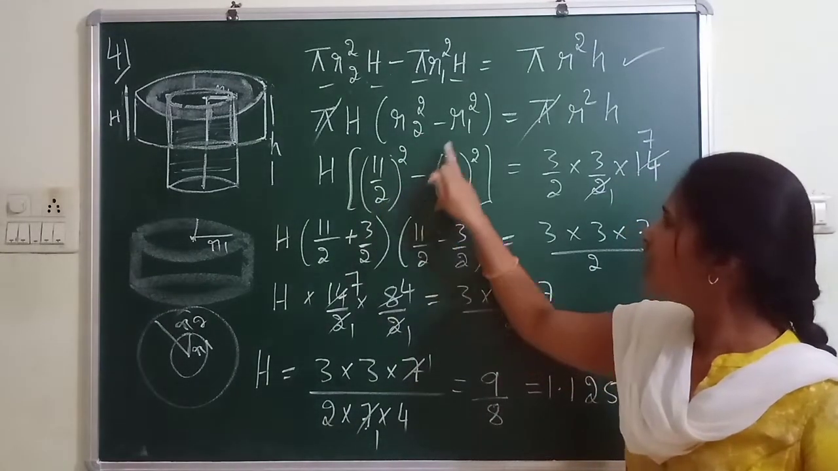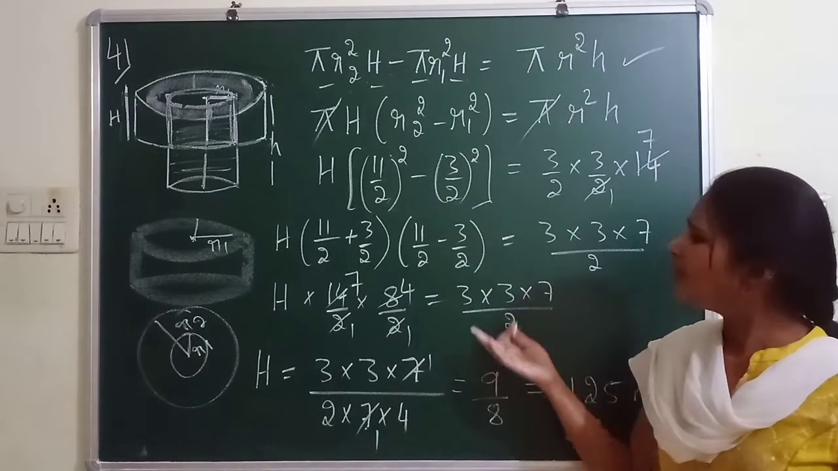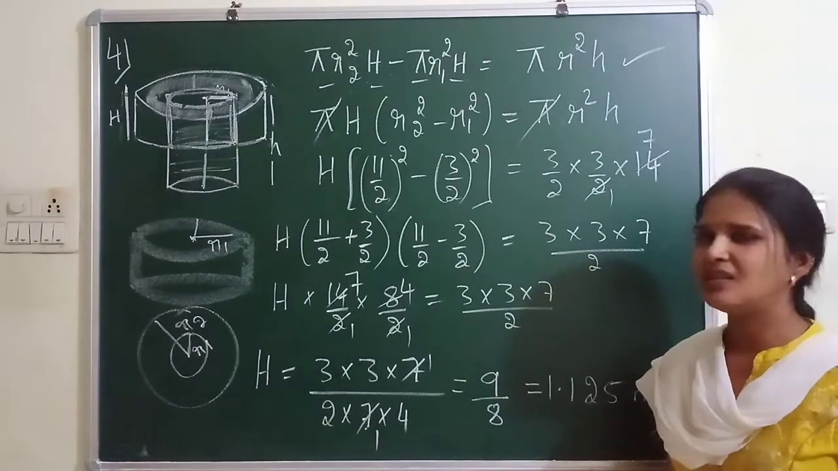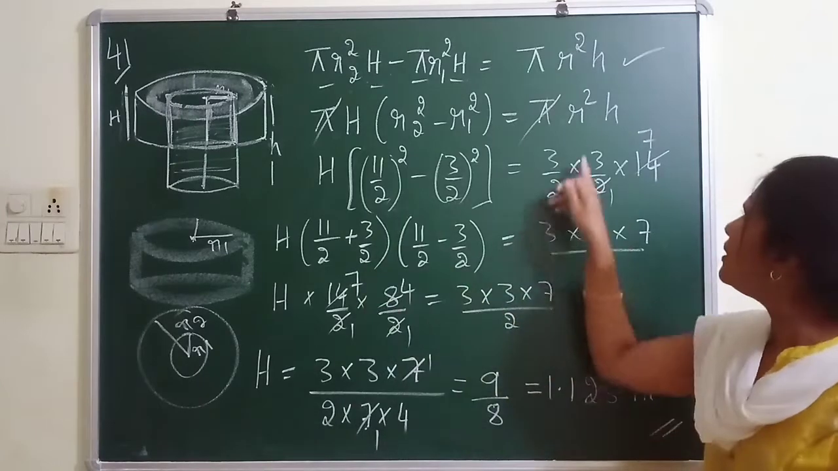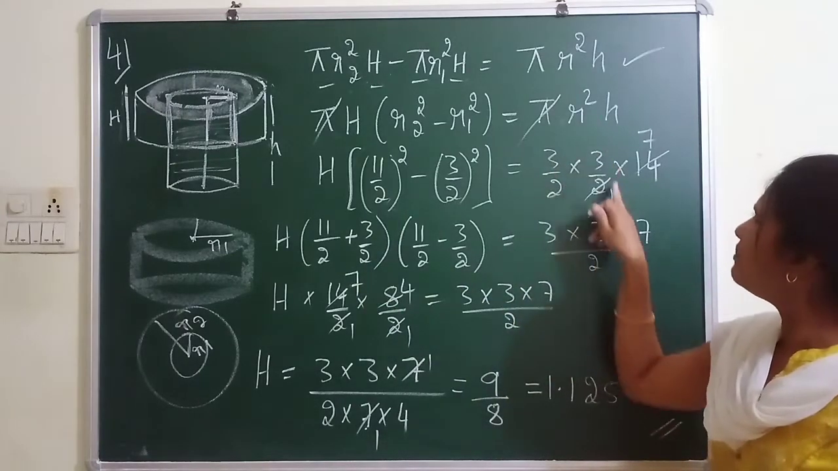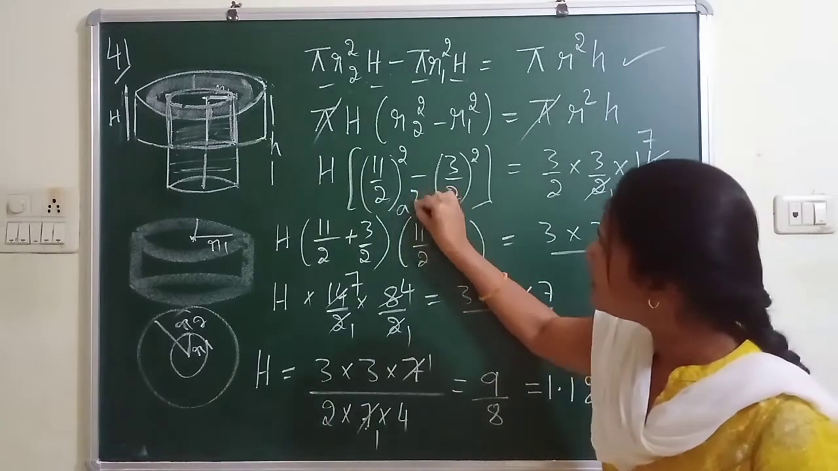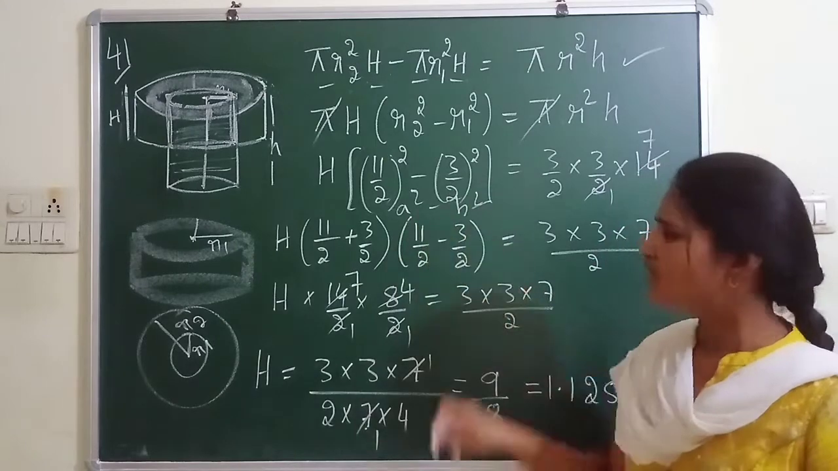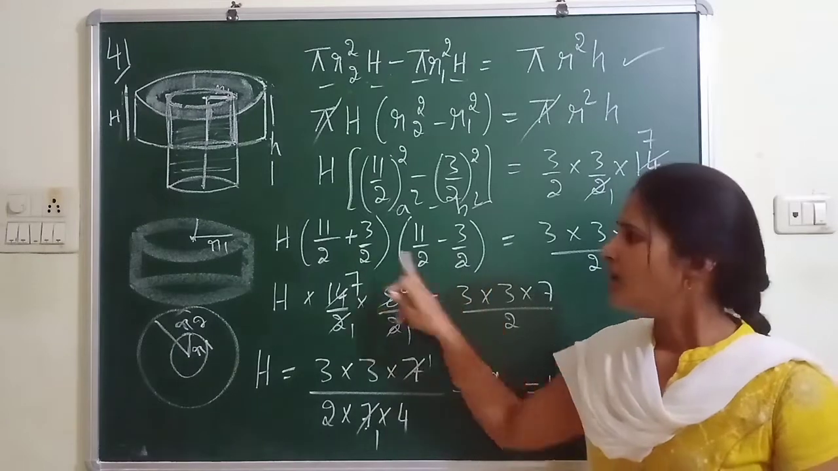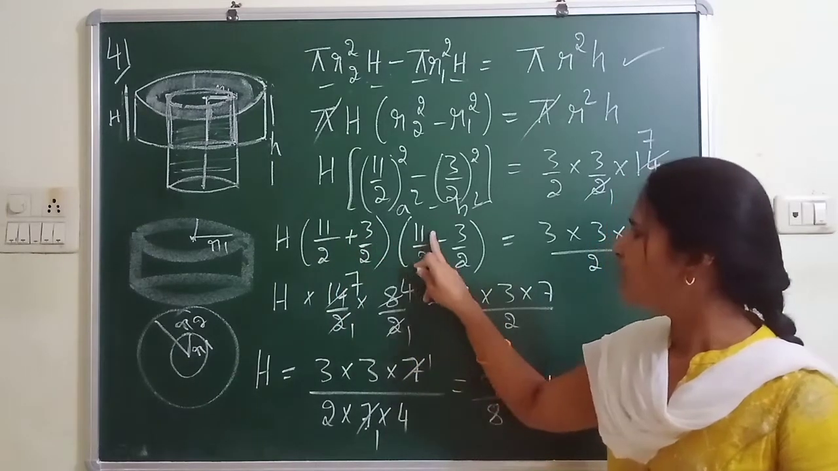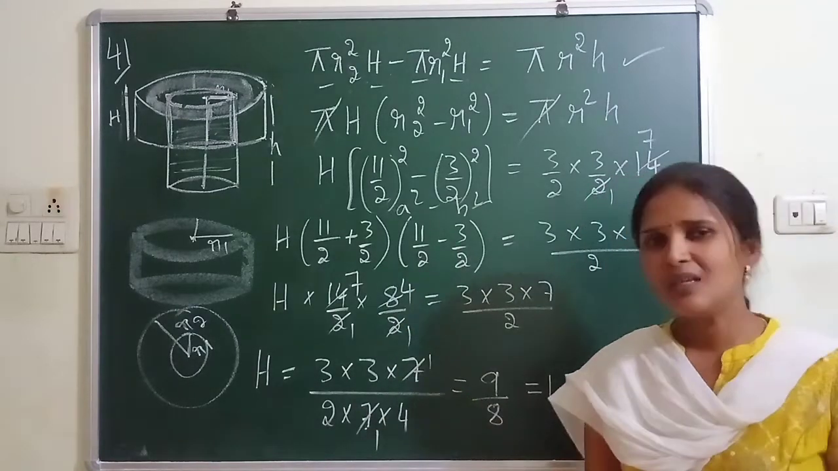R2 is 11 by 2 square, R1 is 3 by 2 square. Don't write in decimals, because with fractions it is a simple calculation and we can cancel easily, but with decimals the multiplication will be very difficult. So keep it as a fraction. So small r is 3 by 2, and 3 by 2 into h is 14. Everything substituted, and once you look at this, it looks like a square minus b square. What is the a square minus b square formula? Identity, a plus b into a minus b. 11 by 2 plus 3 by 2 into 11 by 2 minus 3 by 2. So you have to apply the identity so that it will be easy.